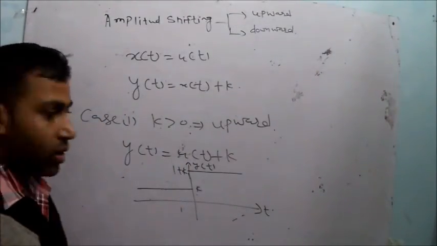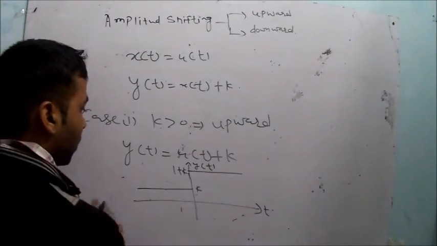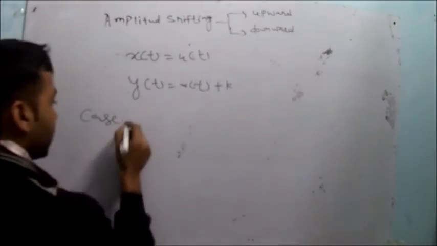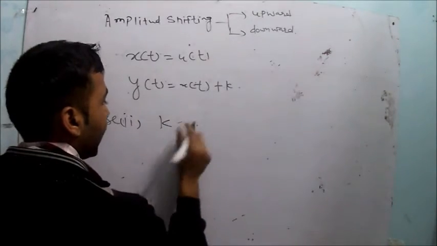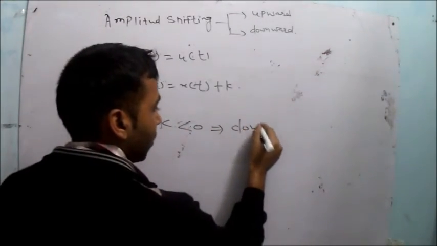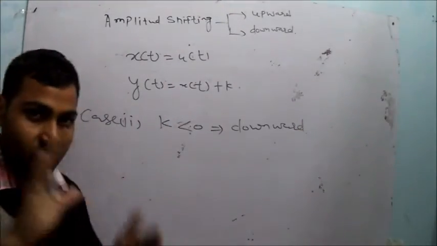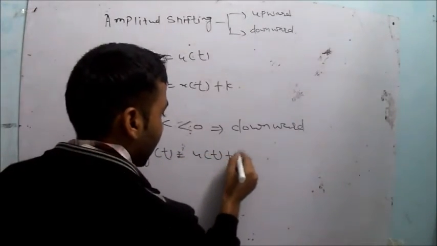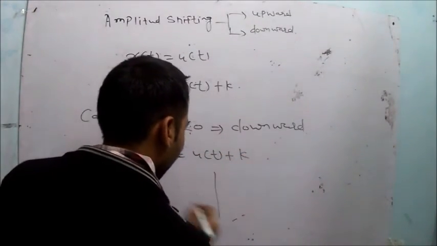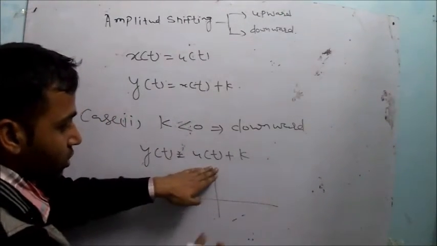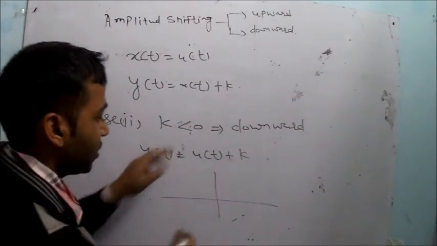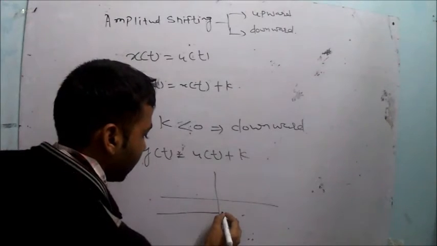Now the second possibility of the signal is downward shifting. How is the signal shifted downward? Now second case: when k is less than 0, then this is the case of the downward shifting. Why downward shifting? Because this time your signal will be shifted to the downside by the magnitude k. So your y(t) will be equal to u(t) + k, and k is less than 0. That's why your u(t) was 0 when t is less than 0, but this time your y(t) will be k, and k is less than 0. That's why its value will be on the downside.